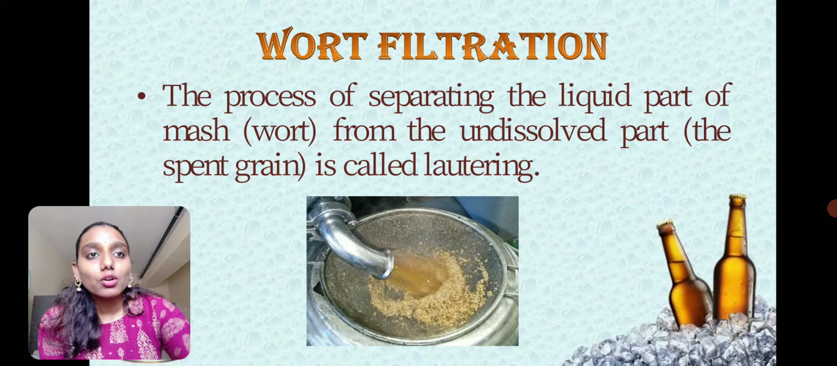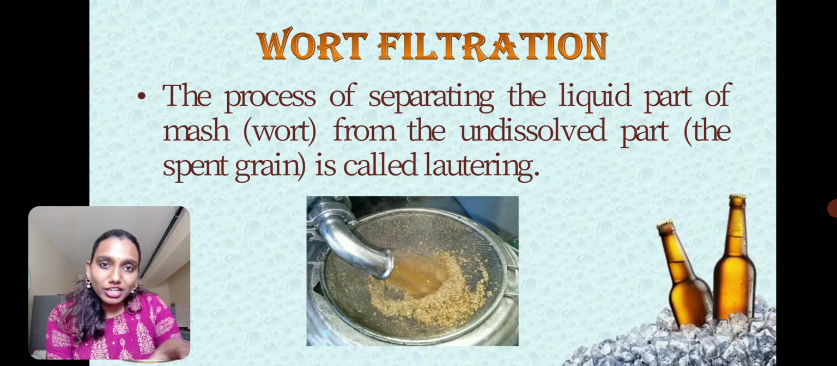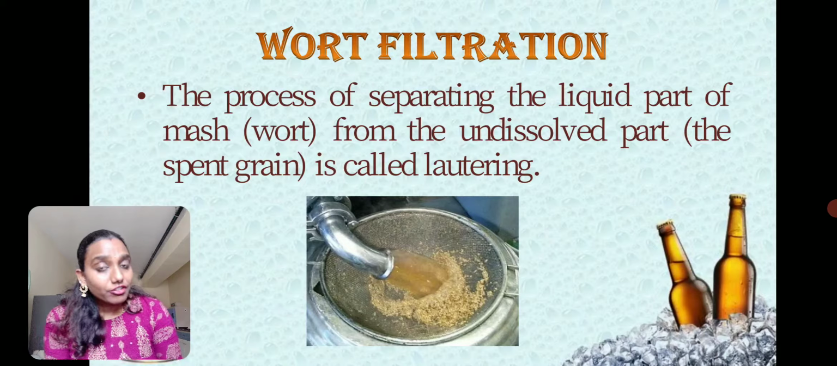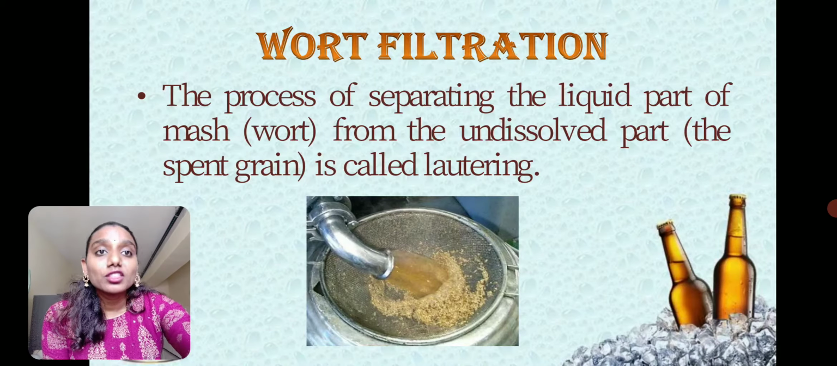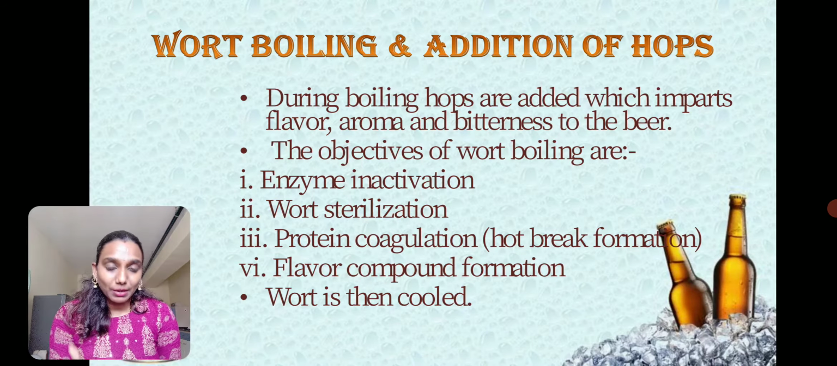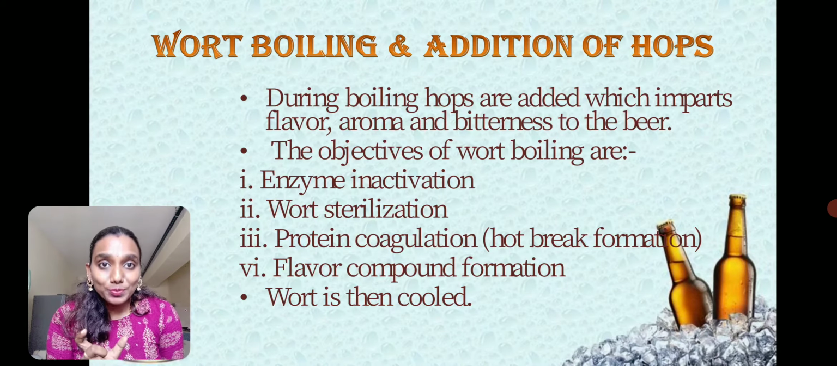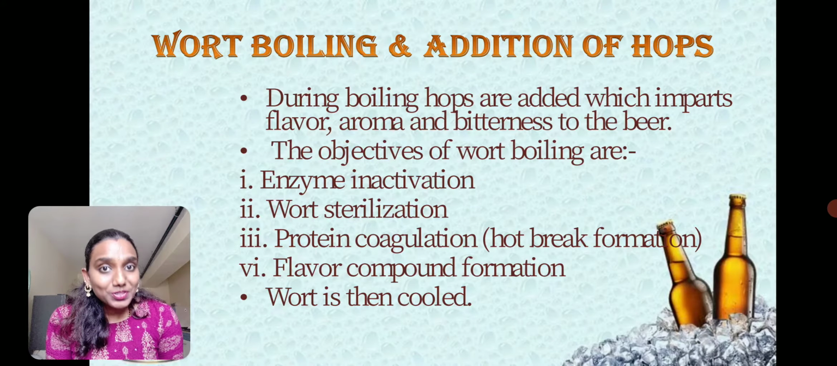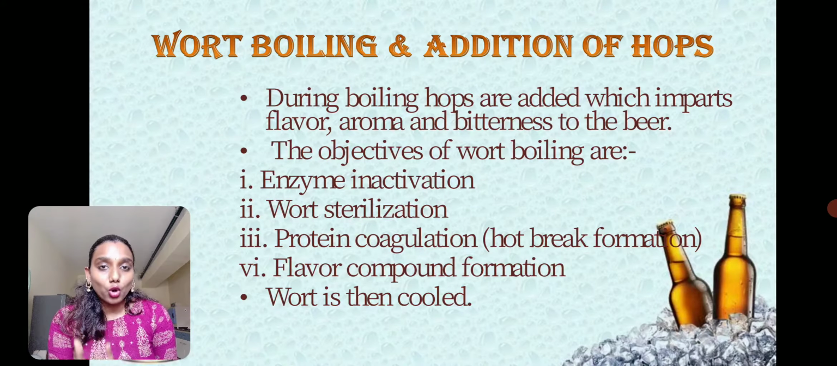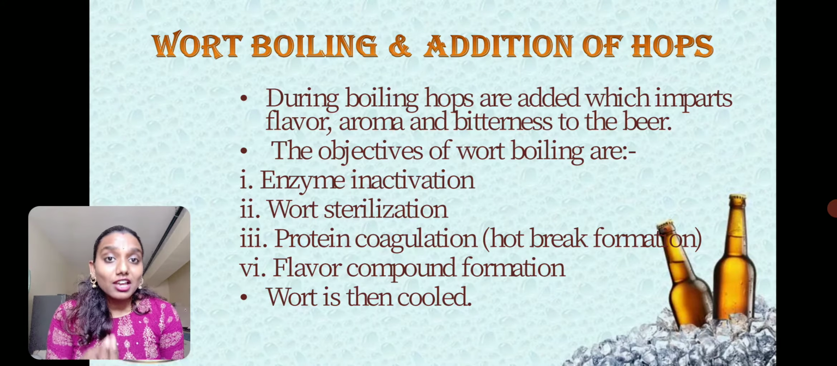After the wort is filtered, or this process we call lautering, where the filtration of the wort takes place, the wort is taken for pre-treatment. So the sweet wort that we get is boiled, and during boiling something called hops is added to this. Now hops is a plant cone. It's a female cone which is produced by a plant known as Humulus lupulus.